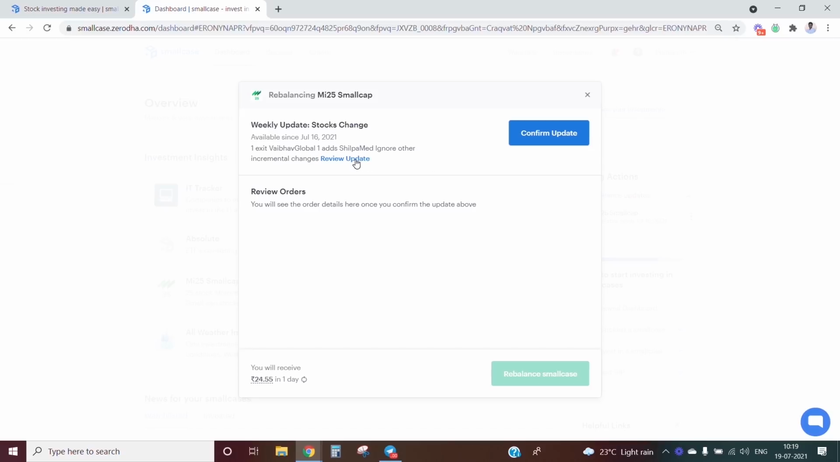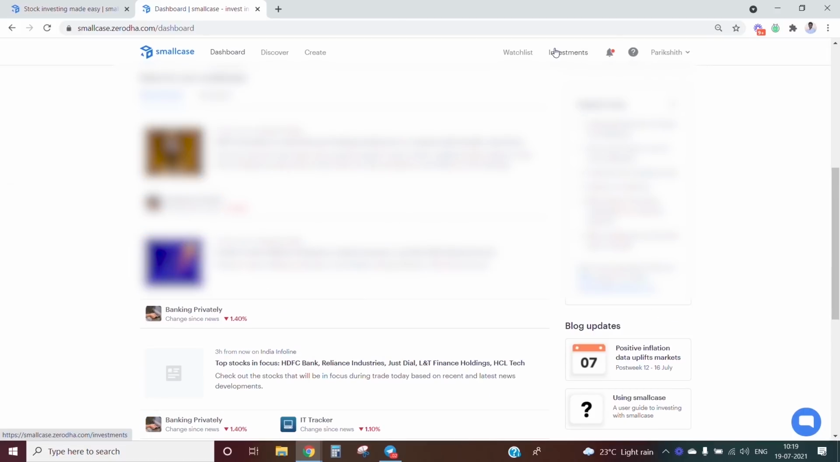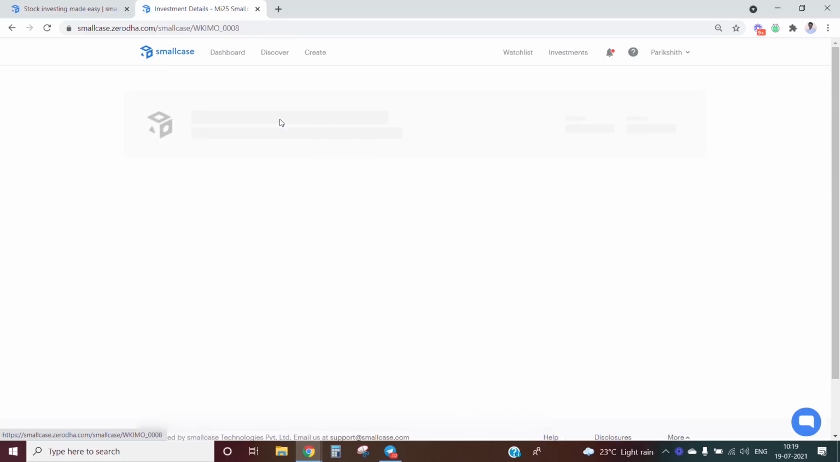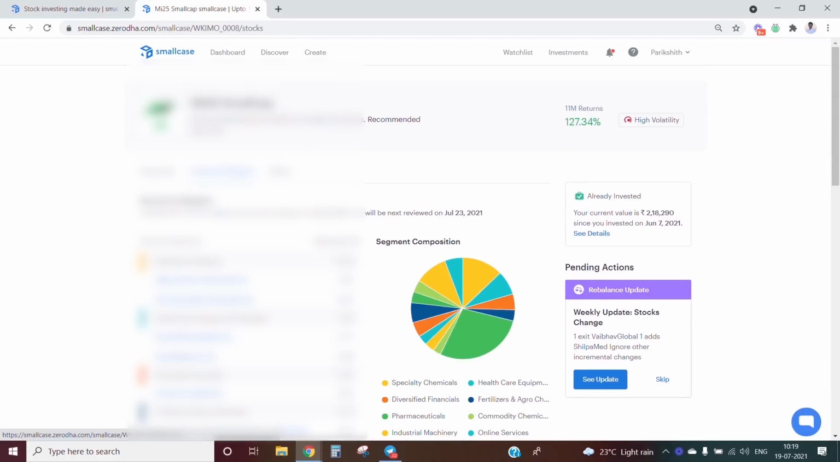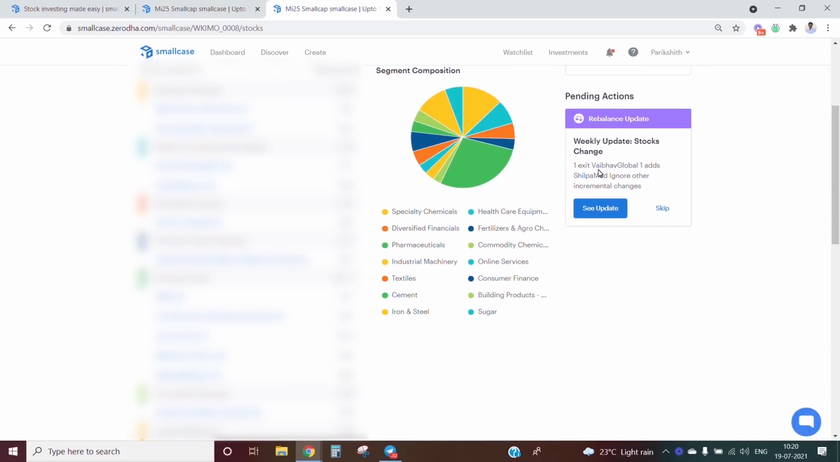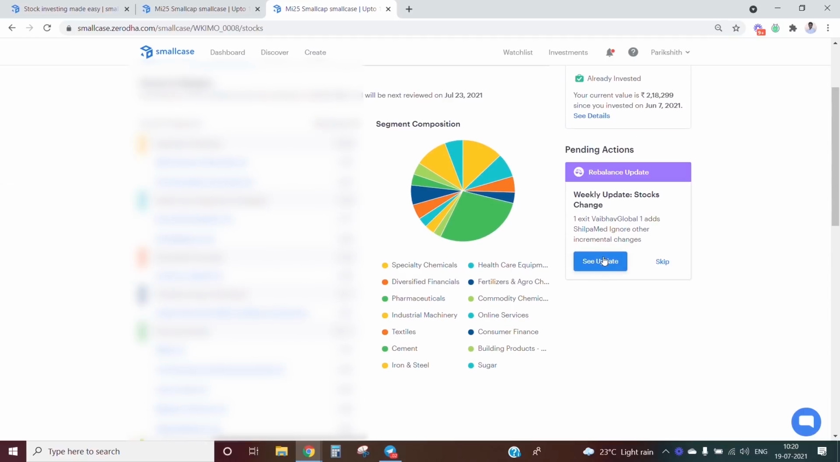Now what I do is, before clicking on review update, just for verification purposes, you can open your smallcase, go to investments and open your smallcase, and then click on see original smallcase. You click on stocks and weights. Now as you can see over here, Shilpa Medicare has an allocation of 4.83%. So you may simply note this down or maybe create a duplicate tab and keep this for reference. So this is the model portfolio. You can observe over here that Vaibhav Global has been removed from the portfolio and Shilpa Medicare has been added to the portfolio. From here, you can click on see update.